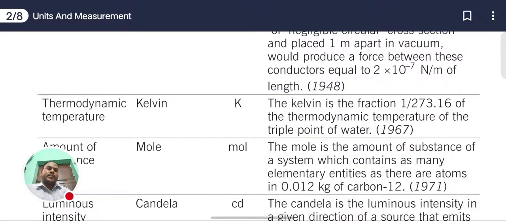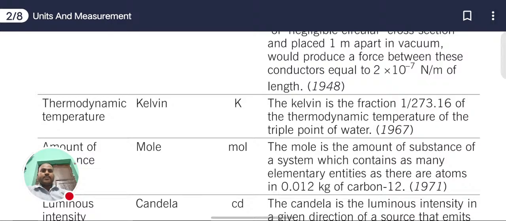The definition of temperature was given during 1967. The kelvin is the fraction 1 upon 273.16 of the thermodynamic temperature of the triple point of water.